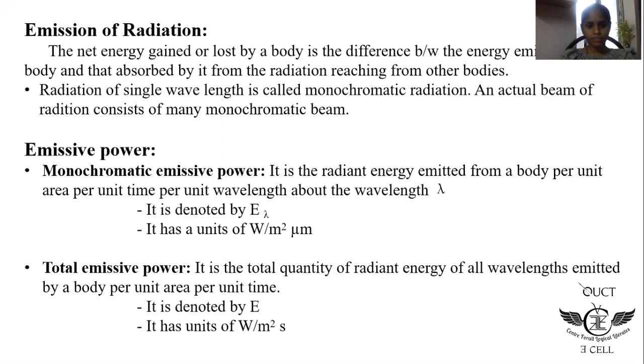Whereas the total emissive power is the total quantity of the radiant energy of all wavelengths emitted by a body per unit area per unit time. That is, in monochromatic emissive power we consider a single wavelength, whereas in total emissive power we consider all wavelengths. It is denoted by E and it has the units of watt per meter square.